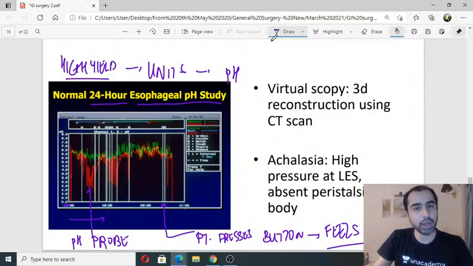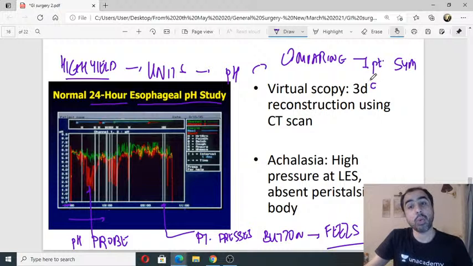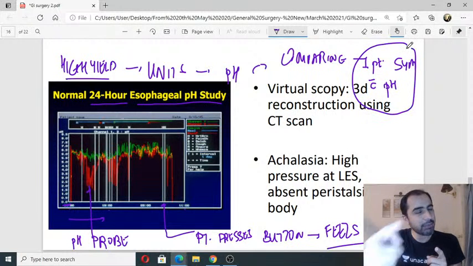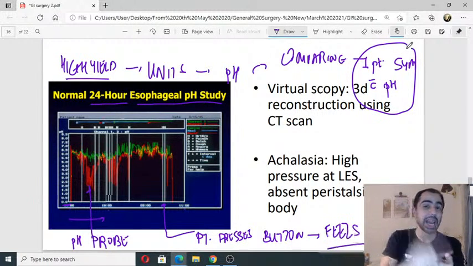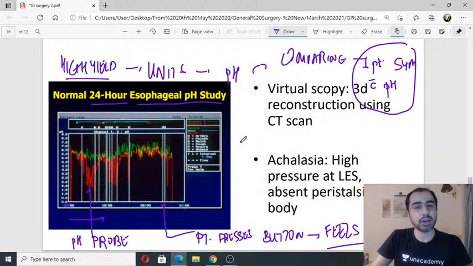So what are they doing? They are comparing two things: patient symptoms, when he is feeling them, with the actual pH. They are trying to match. Is he feeling the symptoms when the pH is actually low? If the two match, that means there is a good correlation.